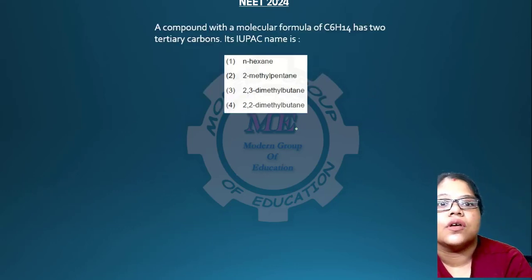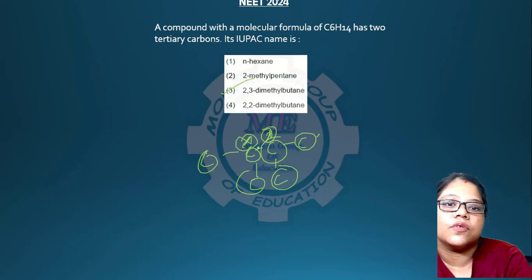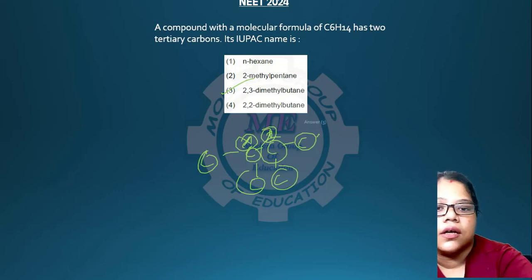So going to the next question, which compound with the molecular formula C6H14 will have two tertiary carbons? Obviously this will be 2,3 dimethyl butane. So if you draw it like this, obviously there is a 3 carbon setup, so this also has 3 carbons, 2 tertiary carbons are there, these are the 2 tertiary carbons, so this will be your answer.